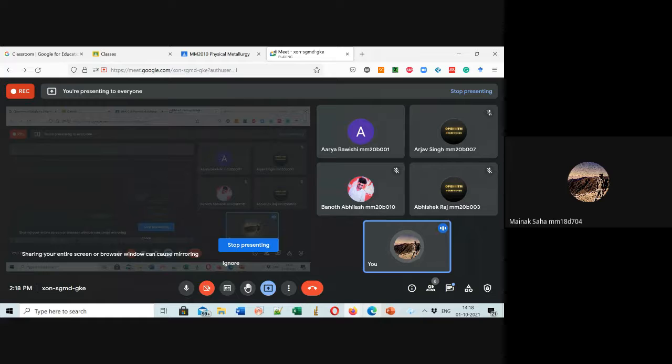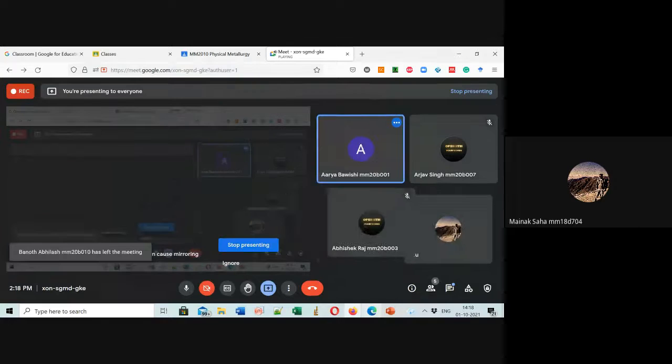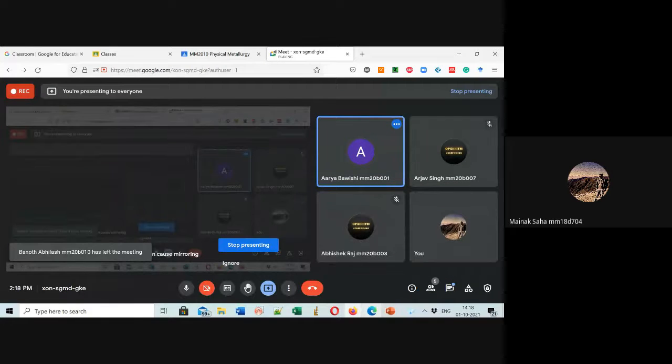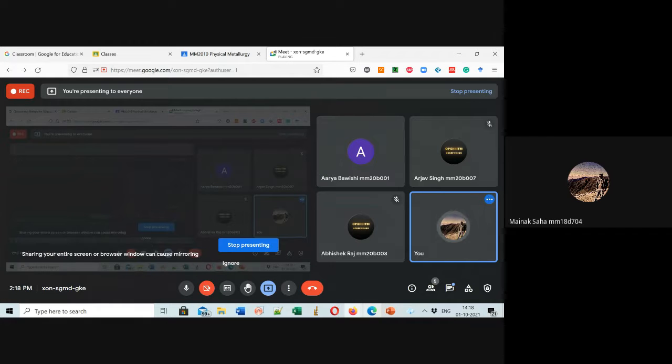Just worry about the concepts. This will help you throughout your life. Phase diagrams, XRD, everything you are learning. This is the first time you are learning metallurgy. Real metallurgy has not yet started exactly. It has started a bit; you are just getting a taste. If you don't have doubts, you can leave.